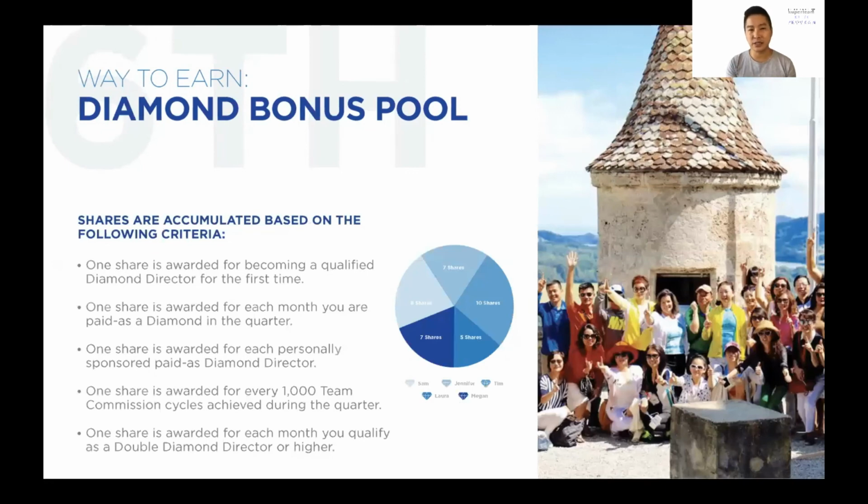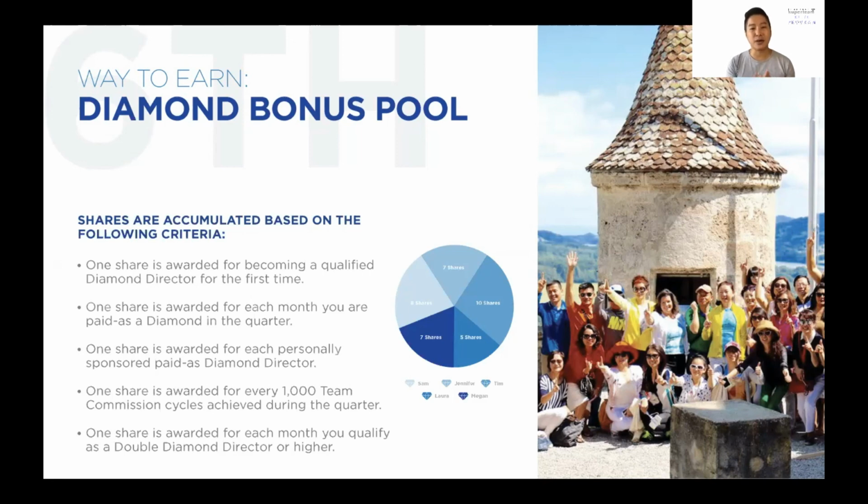So for example, this is an illustration. Shares are accumulated based on the following criteria. 1 share is awarded for being a qualified diamond for the first time. 1 share is awarded for each month you are paid as a diamond in the quarter. And 1 share is awarded for each person sponsored who is paid as a diamond director. So imagine now if your team is growing, you'll be able to get additional shares as well, and of course, by helping someone to become a diamond.